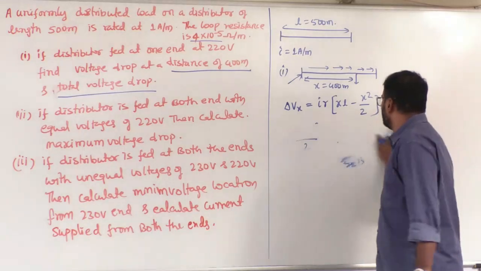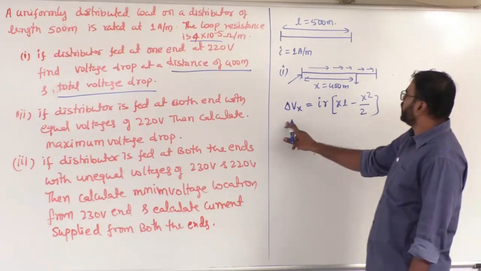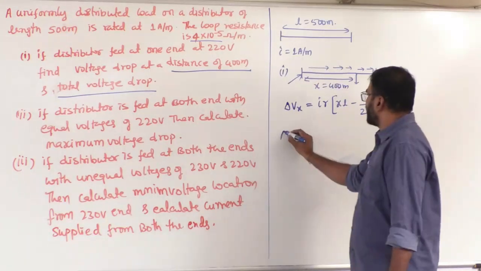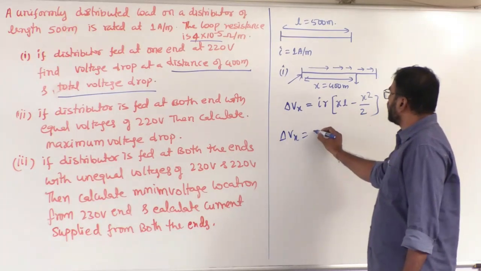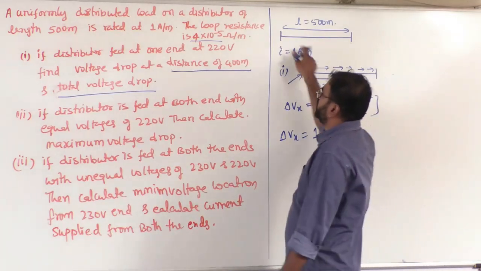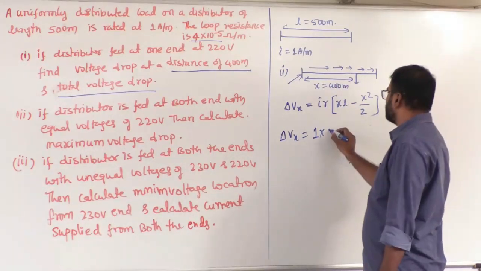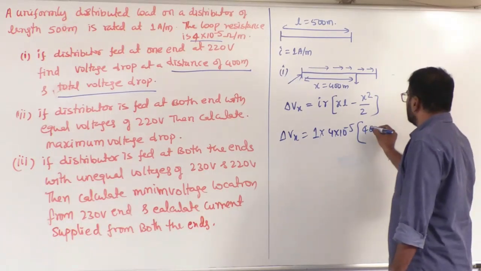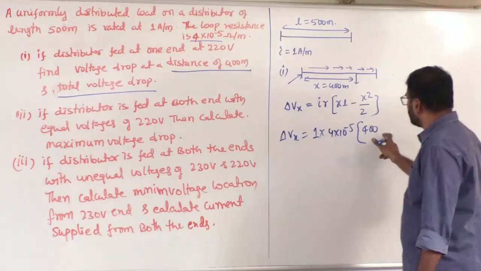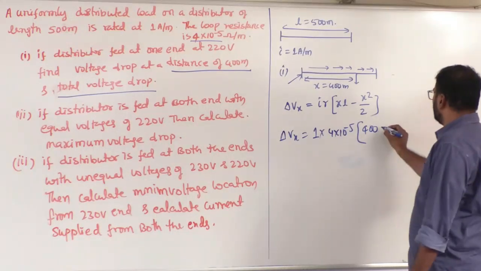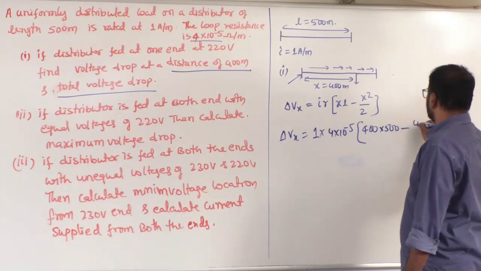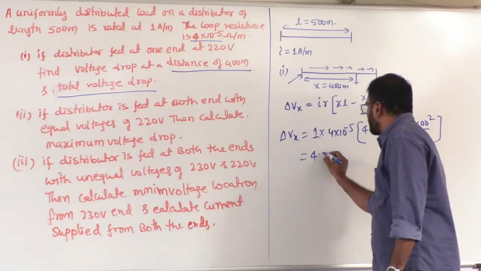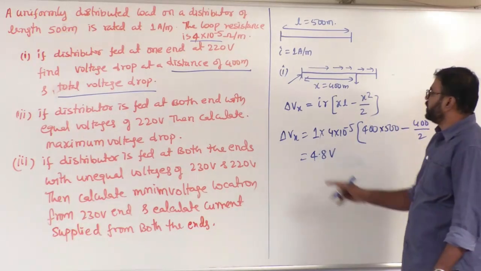Okay, now have a look, sir. He is asking the voltage drop at a distance x from the sending end point or source point. So how to calculate that? I is 1, and the loop resistance per unit length is 4 into 10 power minus 5, into x, 400. This is per meter, that's why x and L should be substituted in meters. 400 into (500 minus 400 square by 2). If I solve this, I get 4.8 volts. That is delta Vx.